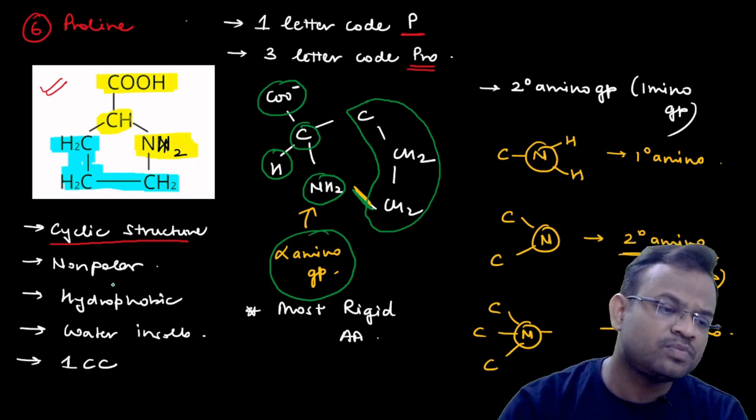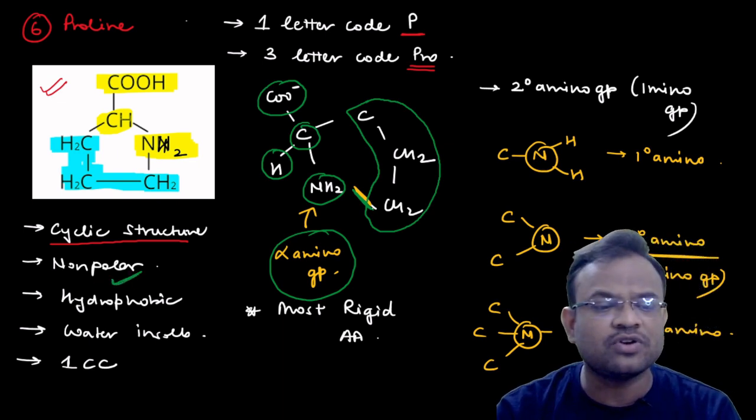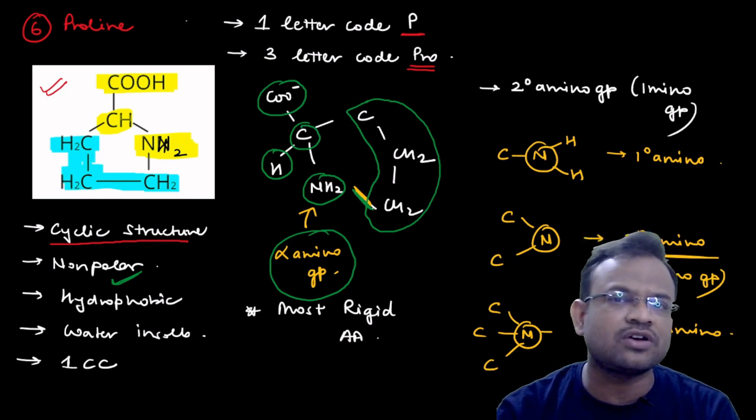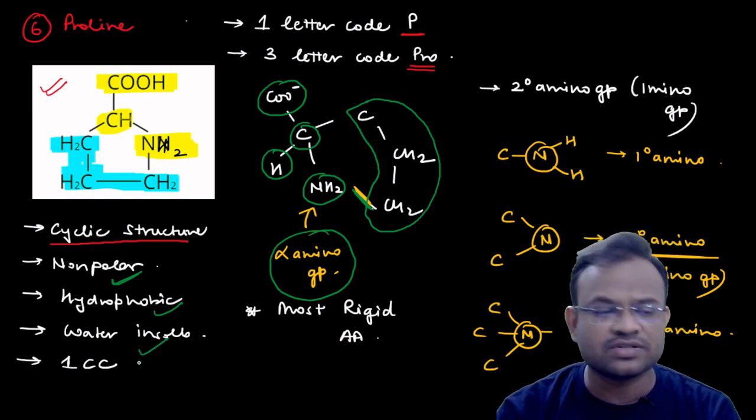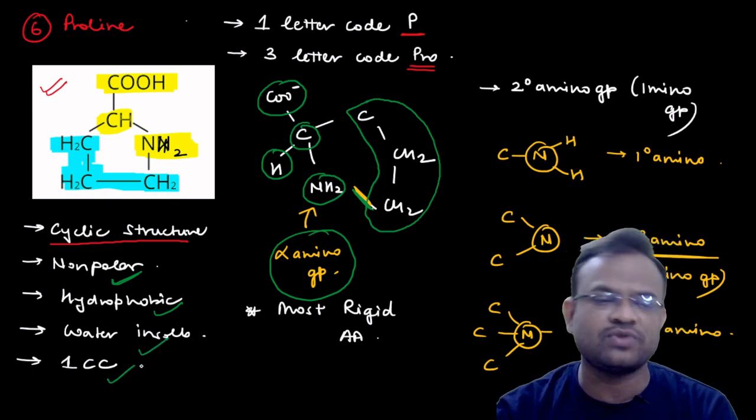Next, this is considered a non-polar amino acid because again you can see that only carbon and hydrogen are present in the R group. Hydrophobic, now you can correlate this also. Water insoluble, you can correlate this also. And one chiral carbon is present, you can correlate this also.